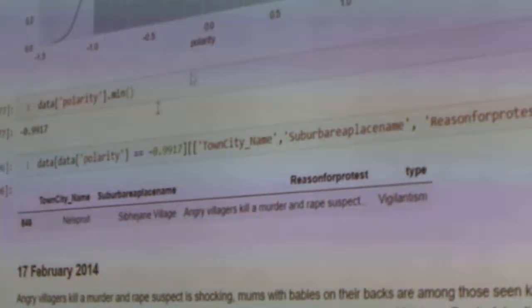The reason for protesting that had the most negative polarity was in Nelspruit, Sibanye, where people in the community killed a person who was suspected of rape. If you read the text, it says that women were involved, like the whole community was involved in it. And the one that had